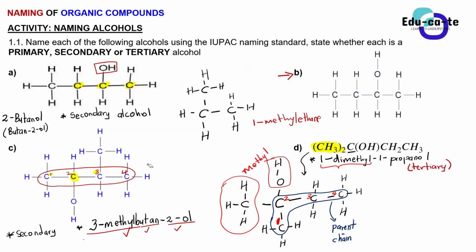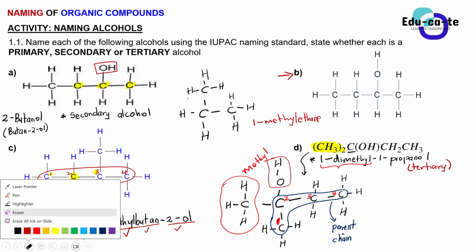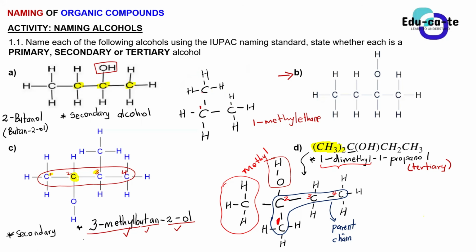Because once you put this methyl group on carbon 1, you would have to count from the methyl group itself. It's no longer a methyl group, it's now part of the parent chain. When you number it, this will be carbon 1, carbon 2, carbon 3. So your chain has 3 carbons. Instead of ethane, you are supposed to have propane. So the name of this compound is just propane, not 1-methyl ethane.